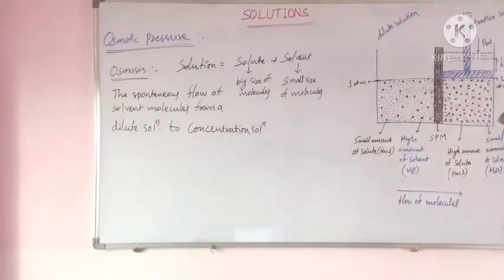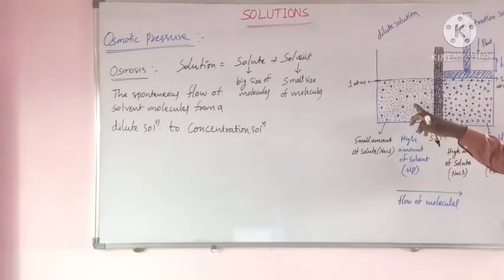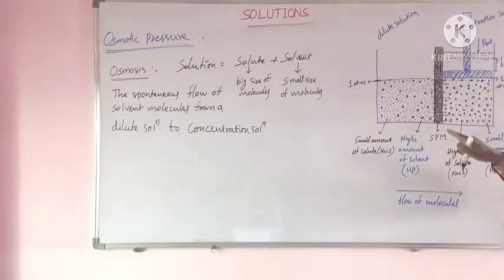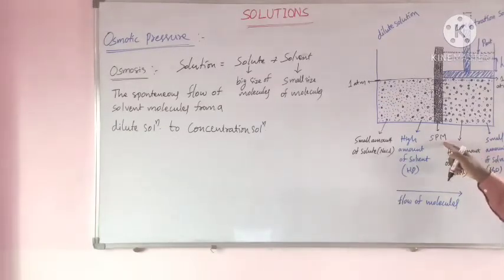Here osmosis means the spontaneous flow of solvent molecules from a dilute solution to a concentrated solution. Here these two solutions are divided by an SPM, a semi-permeable membrane. What is a semi-permeable membrane?